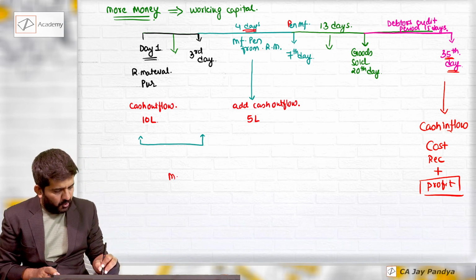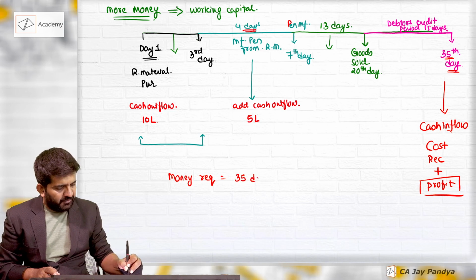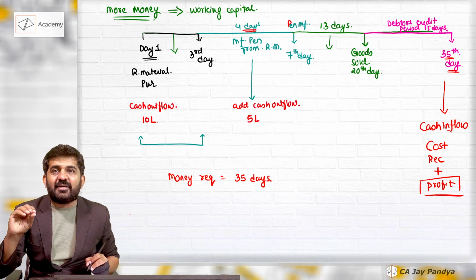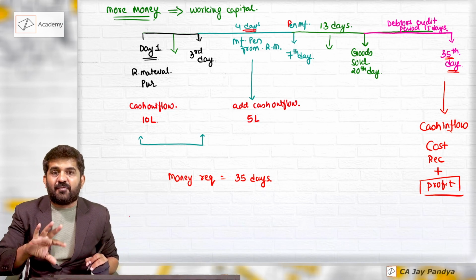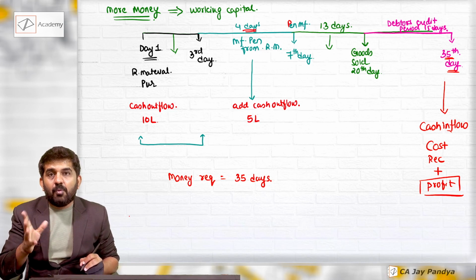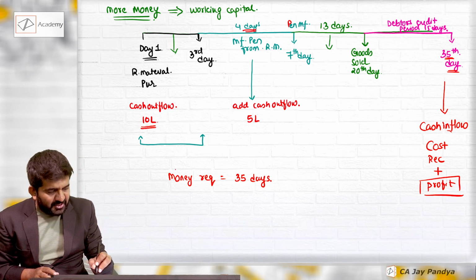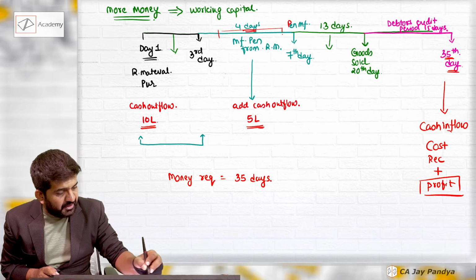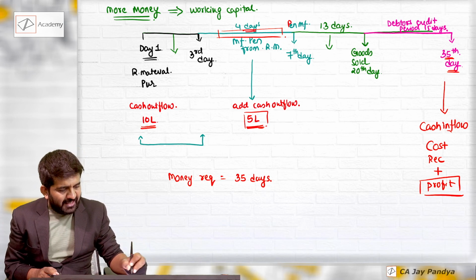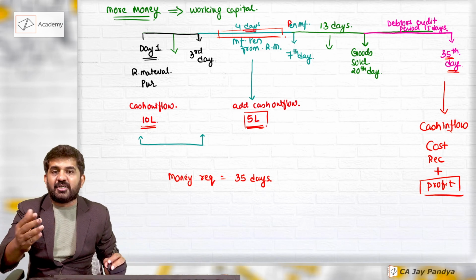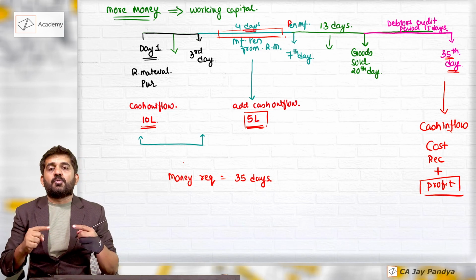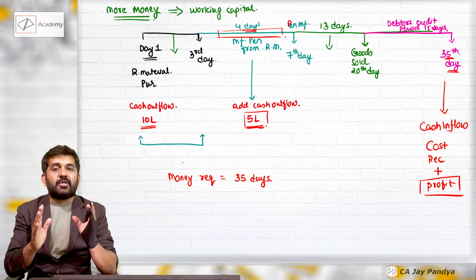For how many days is money required? 35 days. How much is required? We cannot say 10 lakhs rupees is required for 35 days or 5 lakhs rupees is required for 35 days. Why? 10 lakhs rupees is required for the whole 35 days. But this requirement came during this period. So this 5 lakhs rupees is not required for 35 days. It is required for a less period of time. We are not doing the exact calculation of how much is the working capital requirement. I'm just explaining the concept.